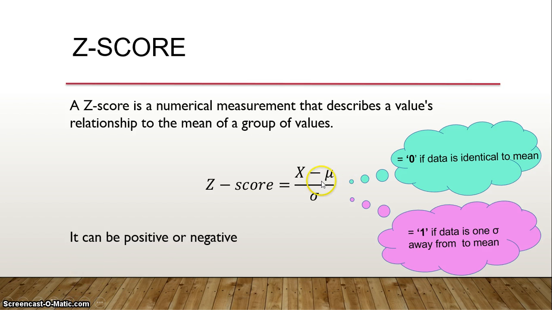So like that, 2 sigma away from the mean, then every time you get a different value. So it can be positive or negative. So variance is always positive, but z-score can be either positive or negative.